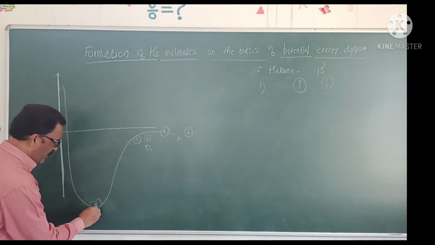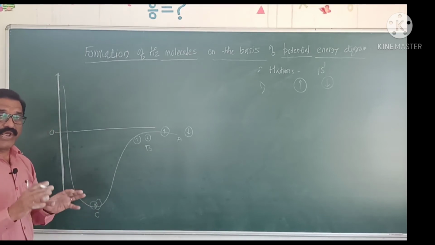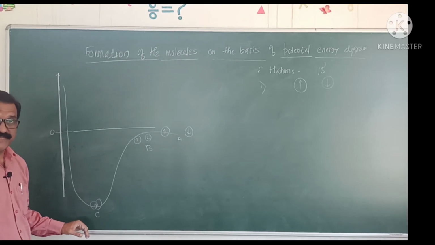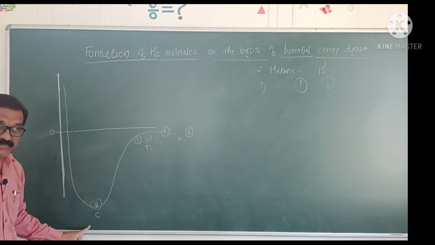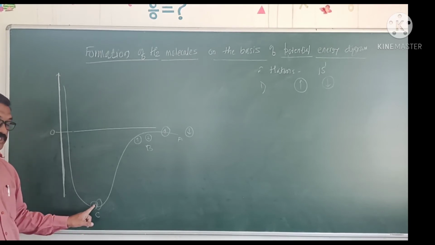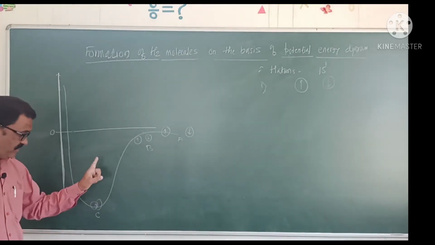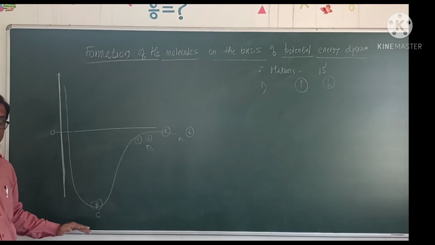The potential energy of the system will be minimized, the lowest potential energy according to valence bond theory. According to valence bond theory, when overlapping takes place, the spin of electrons gets neutralized, a pairing of electrons takes place, and the potential energy becomes minimum.